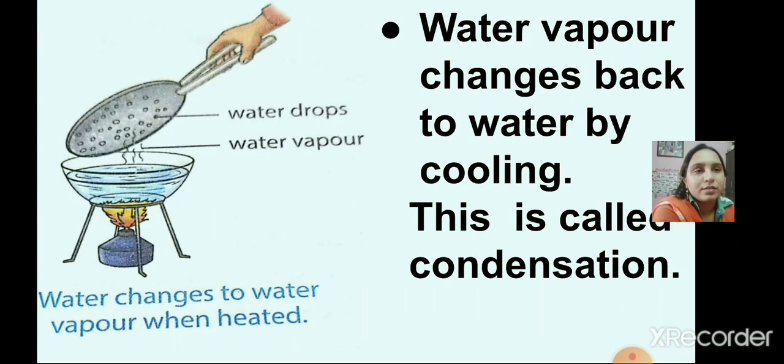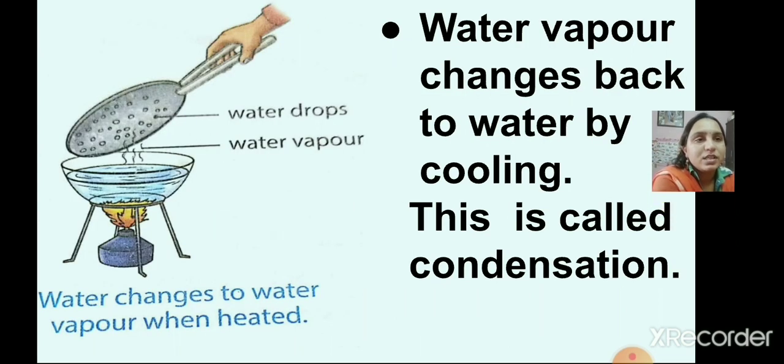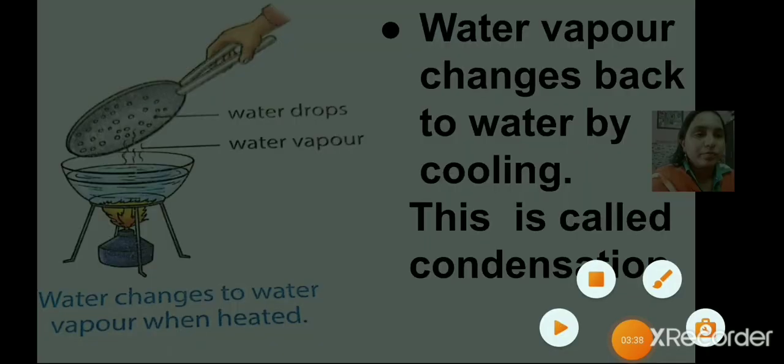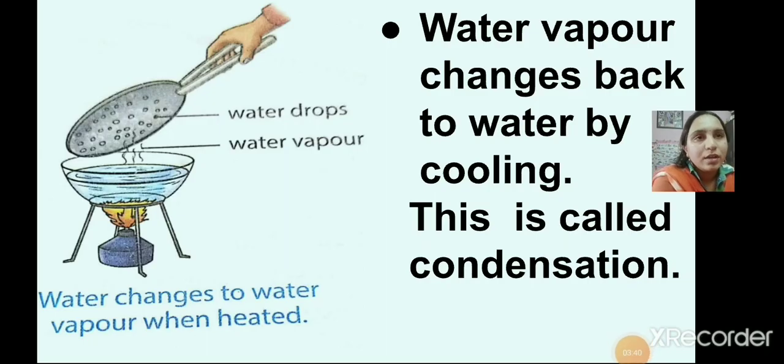Here, you can see in this picture how the gaseous state of water changes back to the liquid state of water. So you can change water vapor back to water by cooling it.